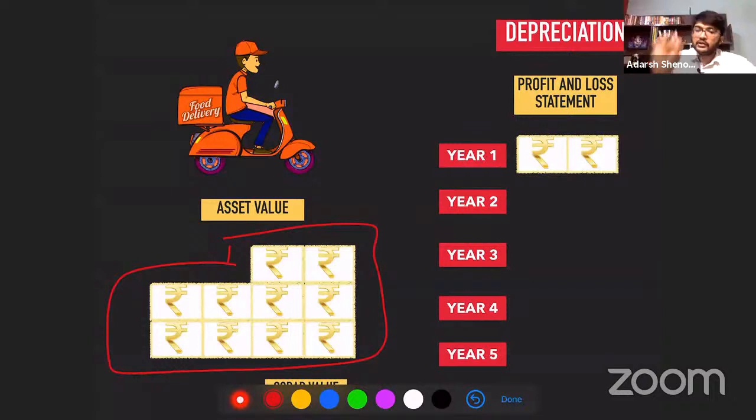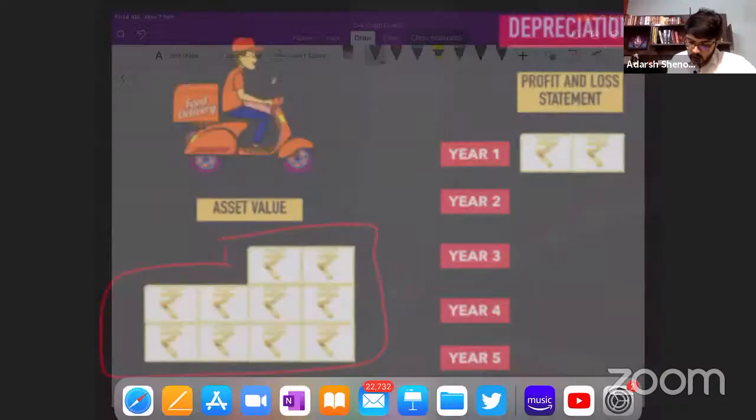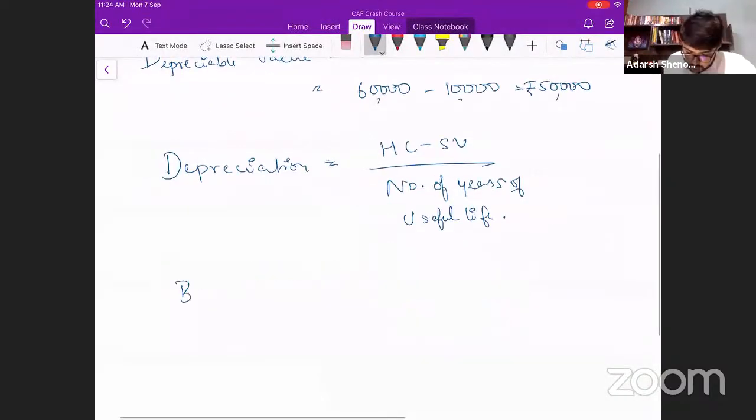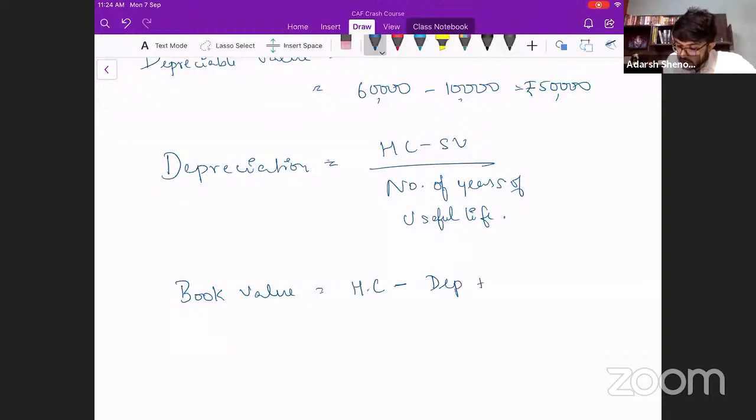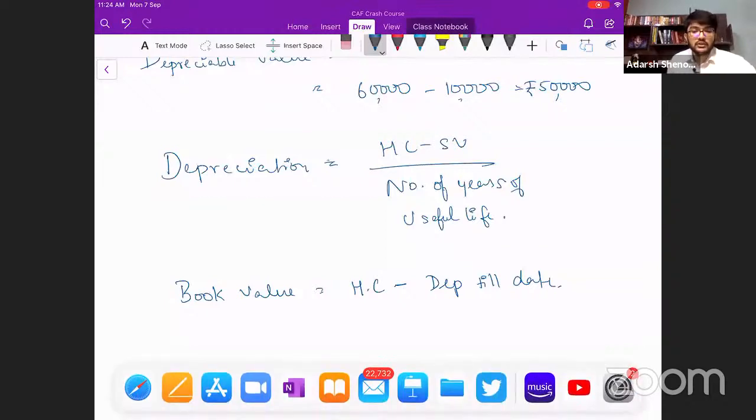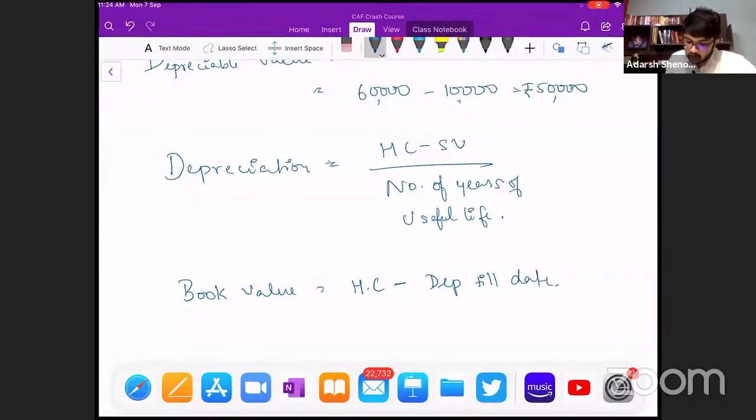At the end of that year, the book value is 50,000 rupees. Book value formula is nothing but, how did I calculate the book value? Book value is nothing but the historical cost of the asset minus depreciation till date. So that is known as book value.